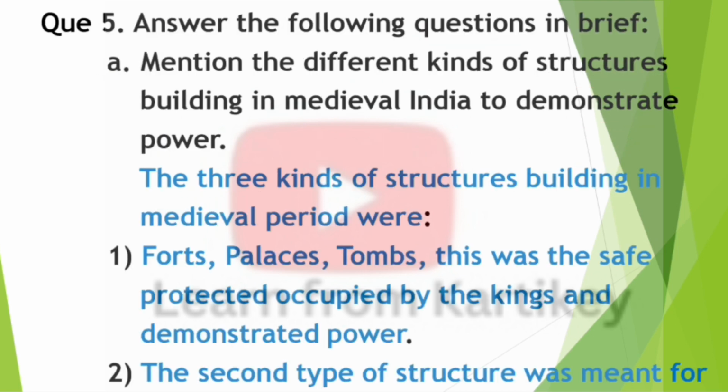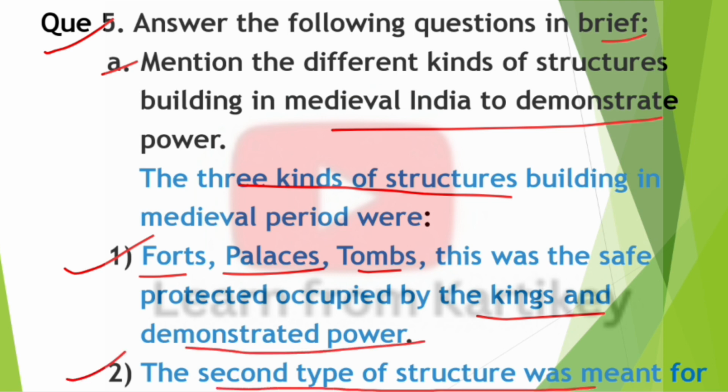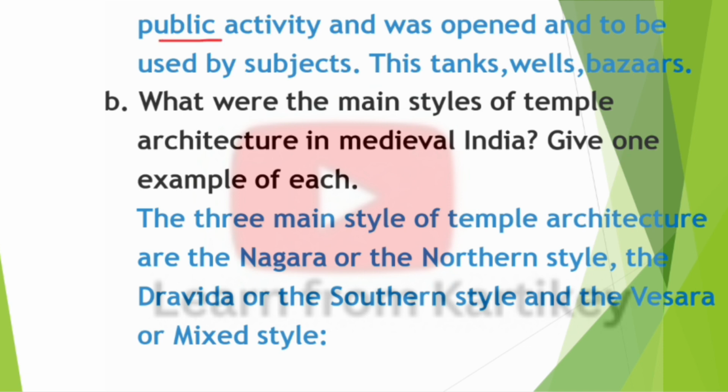So next question, question number 5, answer the following questions in brief. So this one is a short type question. So question number first, mention the different kinds of structures built in medieval India to demonstrate power. So answer, the 3 kinds of structures built in the medieval period were, first one, forts, palaces, tombs. This was safe, protected, occupied by the kings and demonstrated power. Second, the second type of structures was meant for public activity and was open to be used by subjects. These were tanks, wells and bazaars.